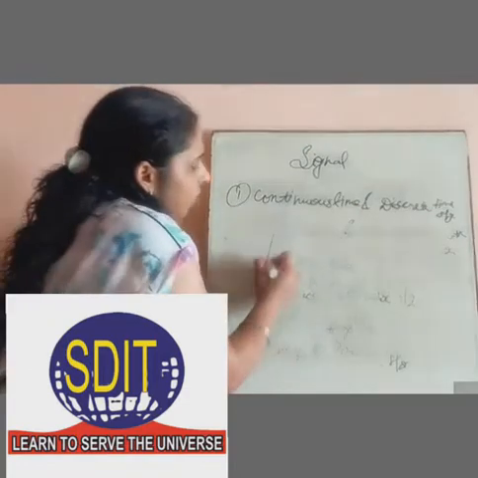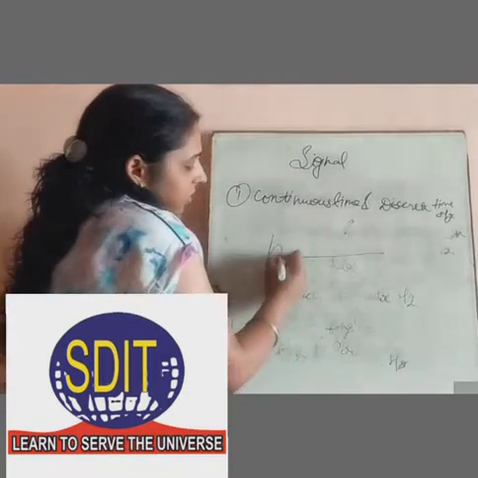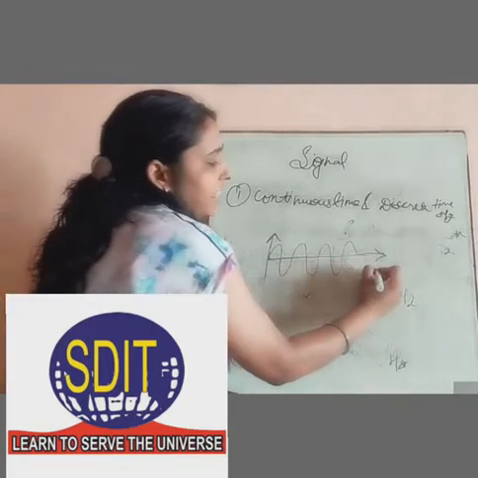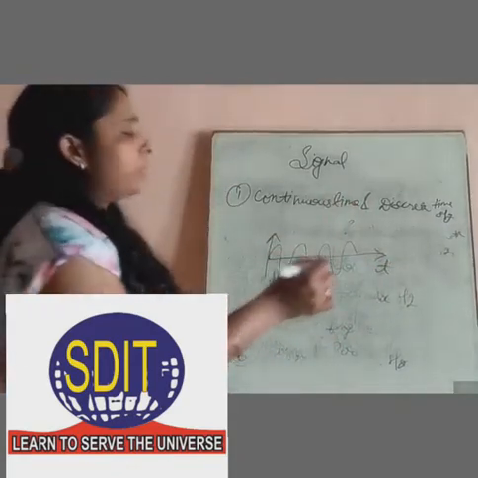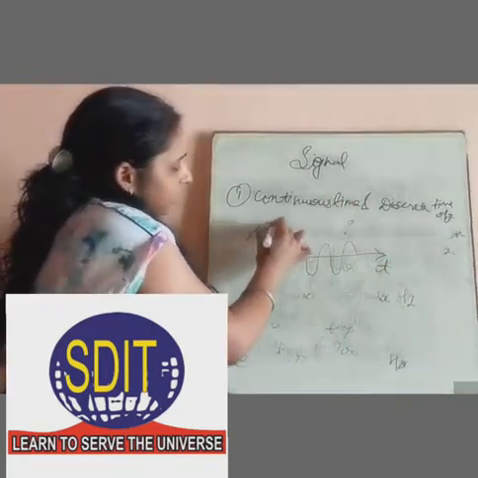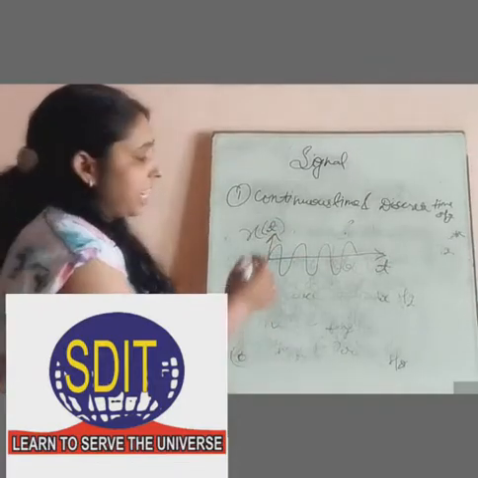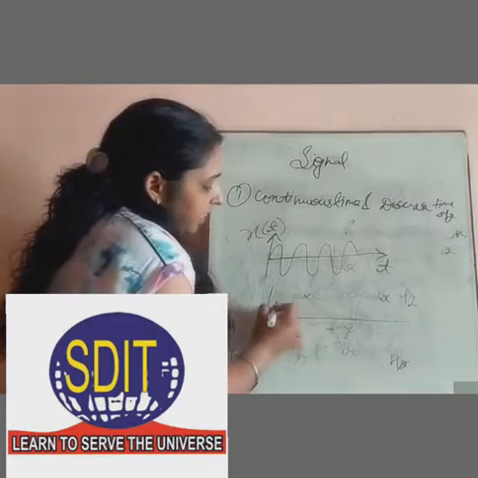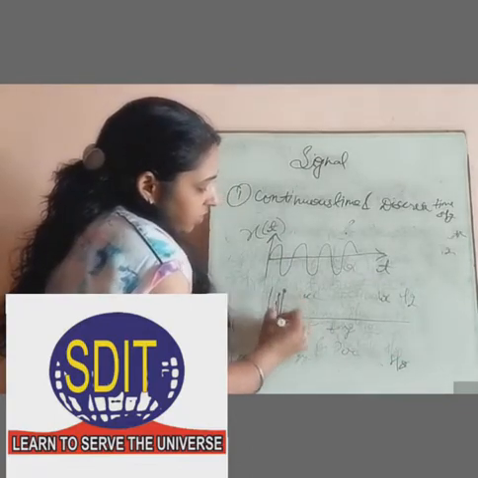The representation of continuous time signal is just like this, where the x-axis horizontal point is represented by t and this is represented by x of t, that is the function of time. And the discrete time signal is represented as sequence.